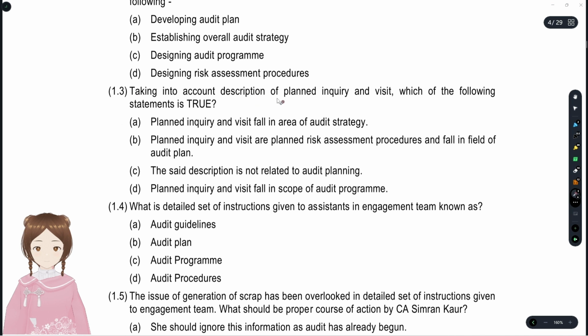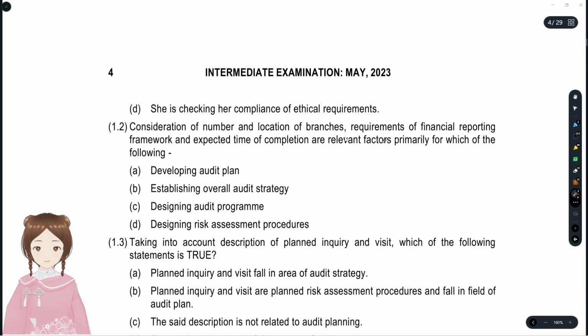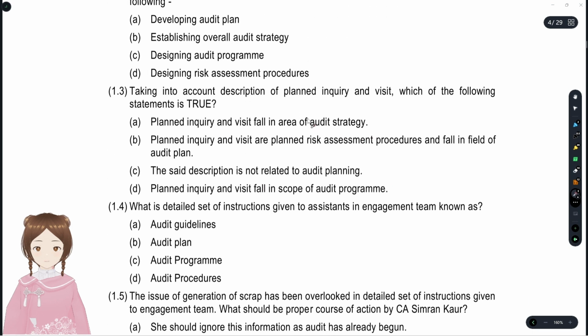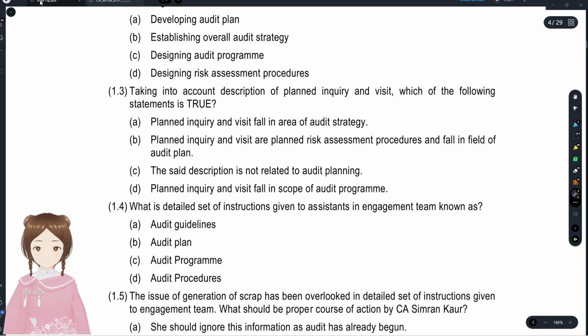Taking into account the description of planned inquiry and visit, which of the following statements is true? Planned inquiry and visit fall in the area of audit strategy? No, they have already done that. Audit strategy is just where you sit down, and it's not an audit plan; it doesn't come under the audit plan. Planned inquiry and visit are planned risk assessment procedures and fall in the field of the audit plan. Yes, this is most appropriate. The set description is not related to audit planning? No, that is not the case. Planned inquiry scope under the audit program? No, the restrictions are what come under the audit program. So option B is more appropriate.